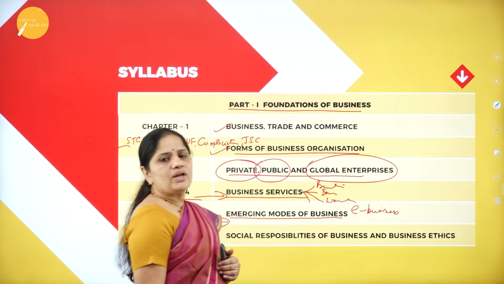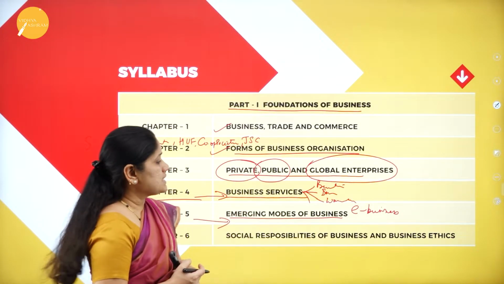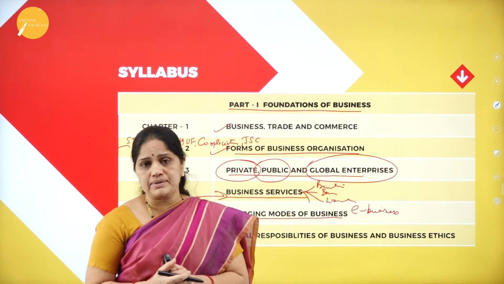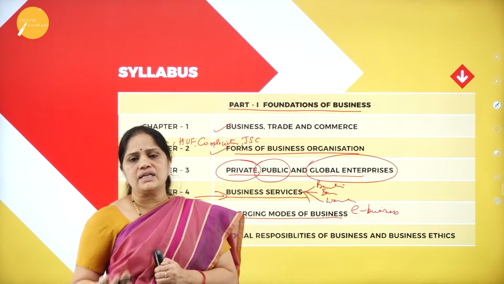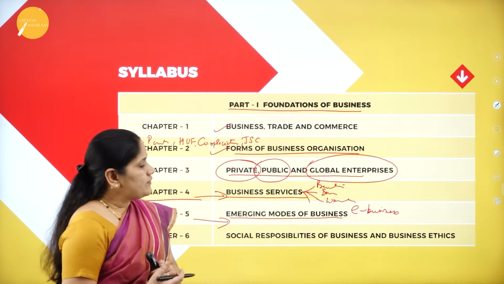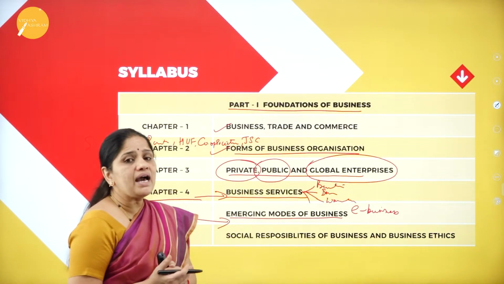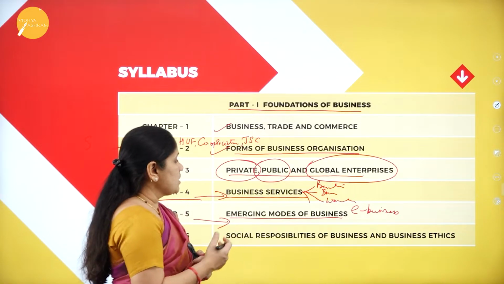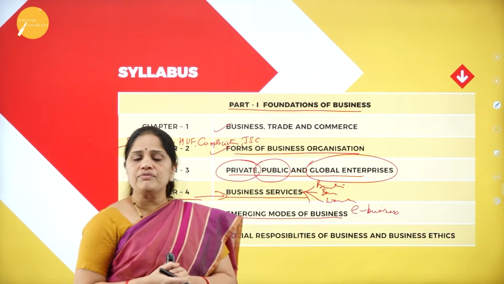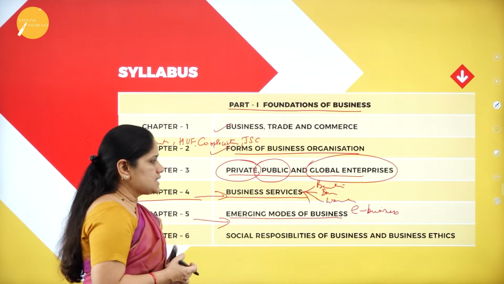This is one of the latest advents of human civilization, that is e-business or electronic business. In this we have 3 forms, that is B2B, B2C, C2B. So there are various modes of business which are emerging, and we will be having a look at what are the various modes of business which are present in this 20th century.